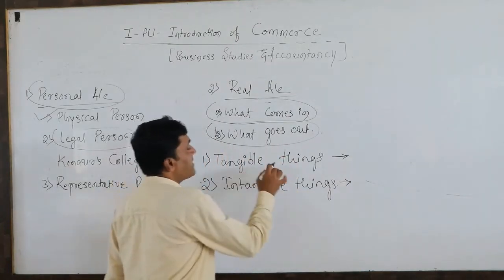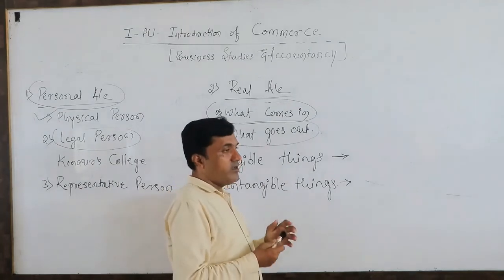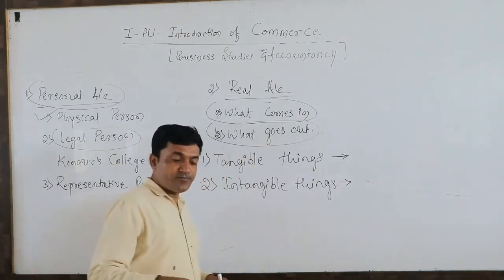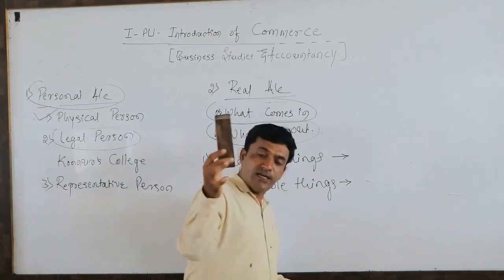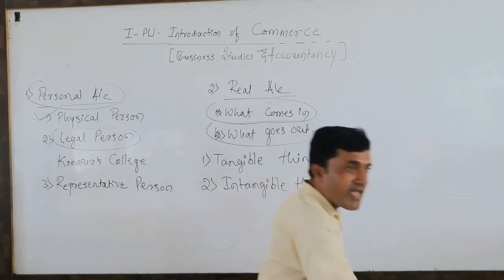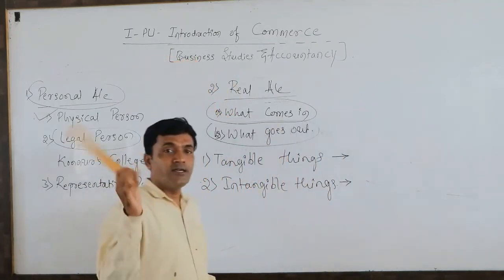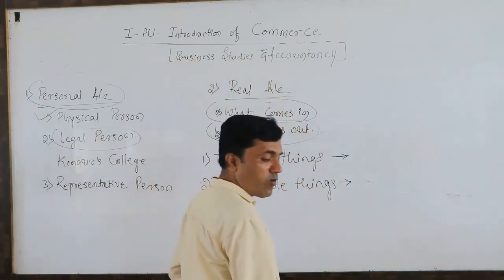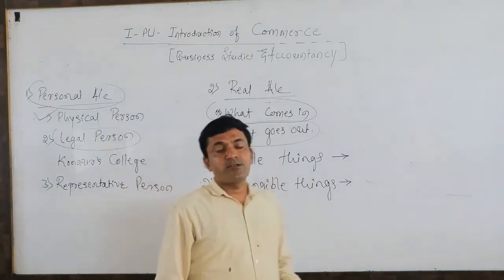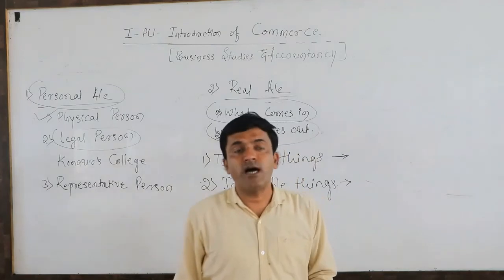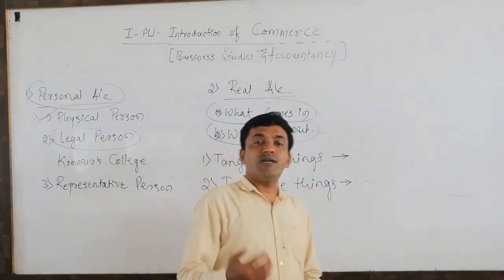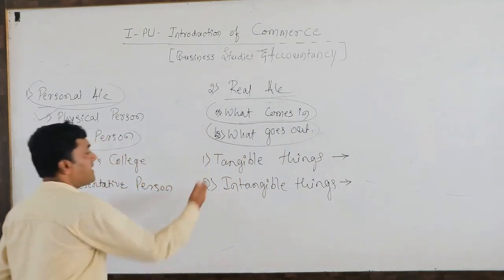Say for example, tangible things: here I am holding a marker. It is a tangible thing. So it is the duster. It is also a tangible thing. One is a book. One more is the scale. Scale is also a thing which we can hold. So these are the best examples for tangible things. Better examples in commercial terms: furniture, equipment, computers. These are all tangible things.